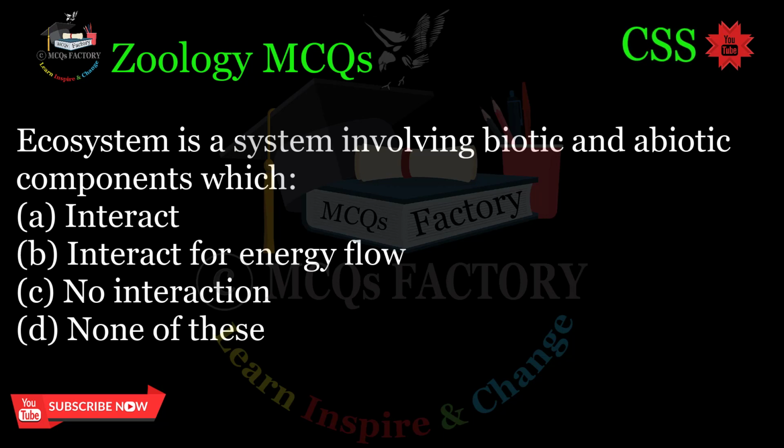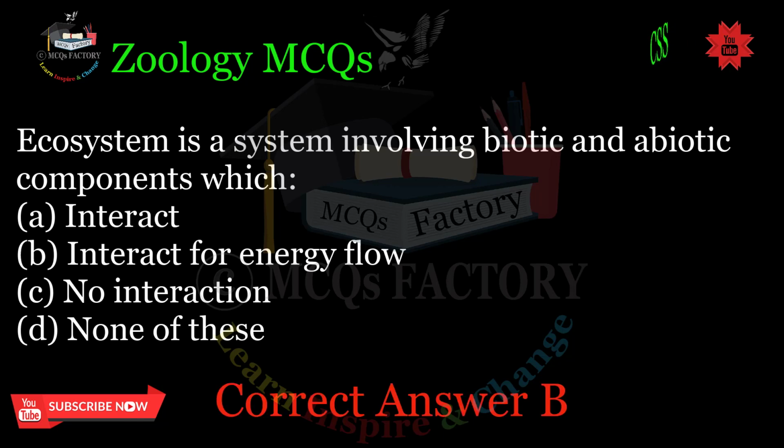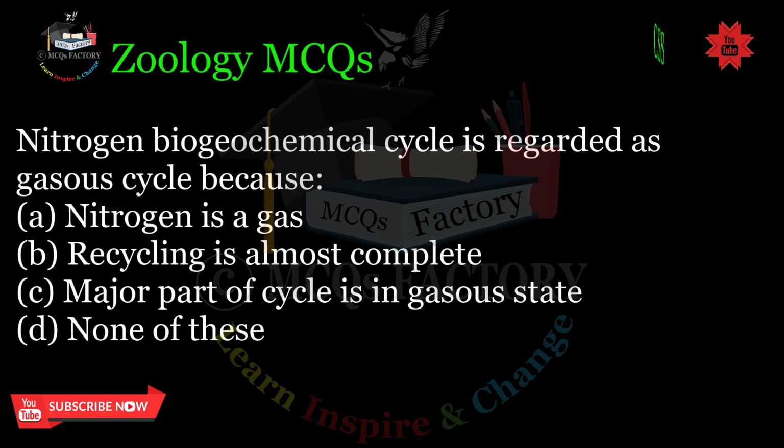B. Interact for energy flow. C. No interaction. D. None of these. Correct answer B.